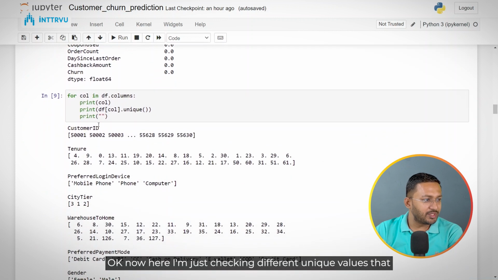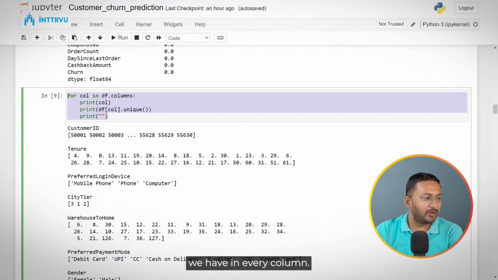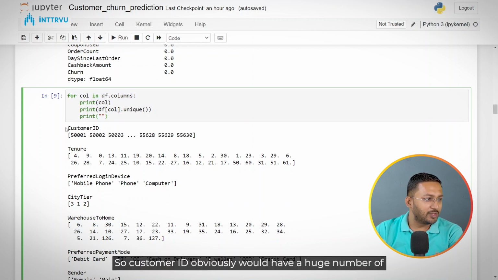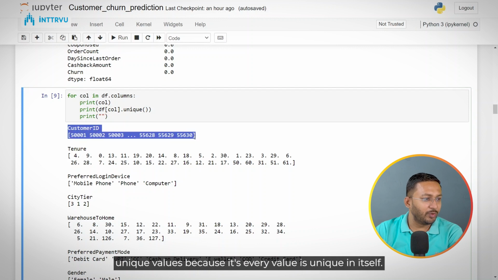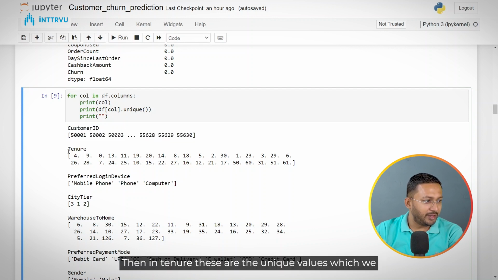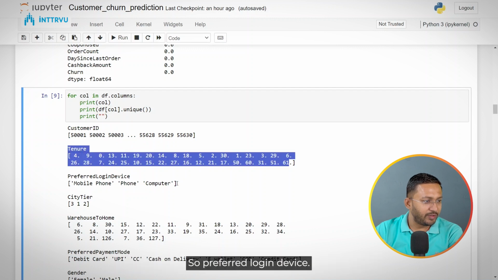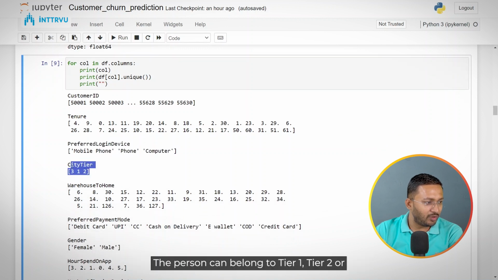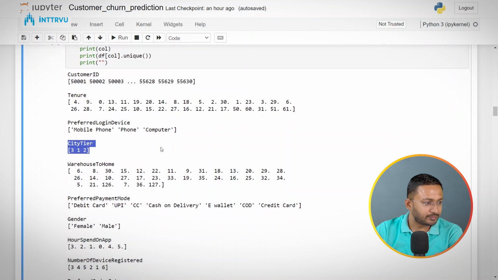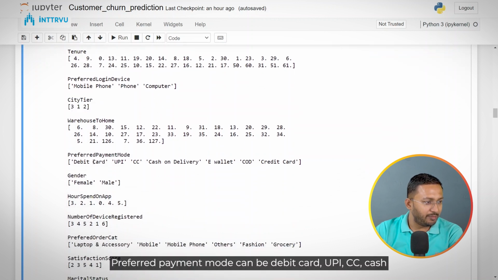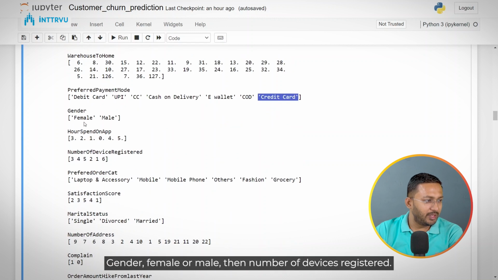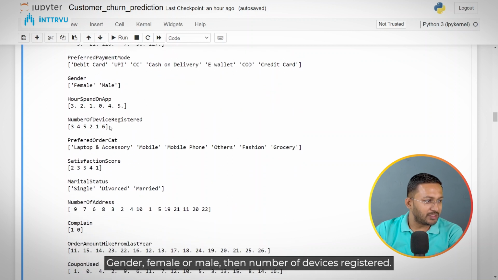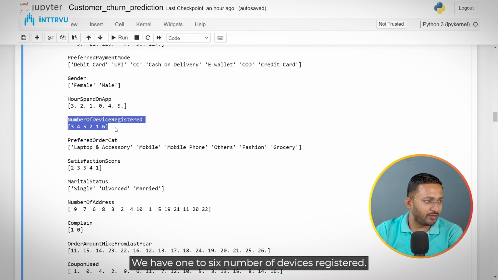Okay, now here I am just checking different unique values that we have in every column. So customer ID obviously would have a huge number of unique values because every value is unique in itself. Then in tenure, these are the unique values which we have. So preferred login device, it can be mobile phone or computer. City tier, the person can belong to tier 1, tier 2 or tier 3 city. Preferred payment mode can be debit card, UPI, CC, cash on delivery, e-wallet, again cash on delivery or credit card. Gender, female or male. Then number of devices registered, we have 1 to 6 devices registered.